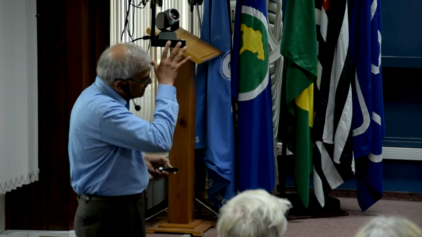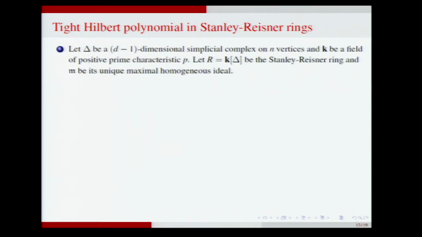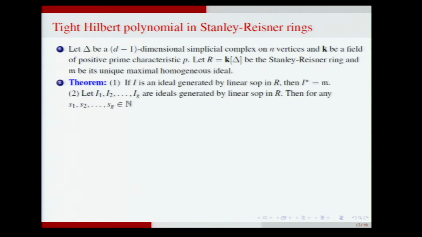So several types of hypersurfaces can be tackled, and we can calculate the tight Hilbert polynomial. Next we tried this in Stanley-Reisner rings, because Stanley-Reisner rings are easy rings to deal with for many questions. So take a simplicial complex of dimension d minus 1, and k a field of positive characteristic, look at the Stanley-Reisner ring, and let M be its unique maximal ideal.